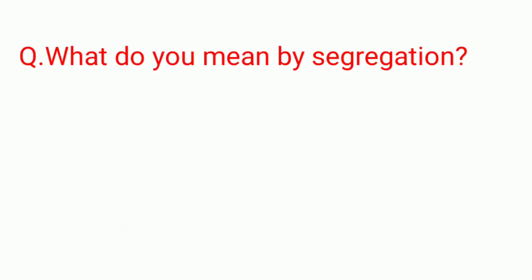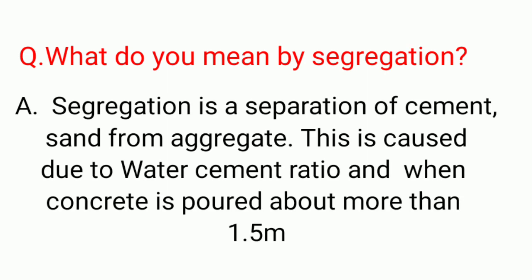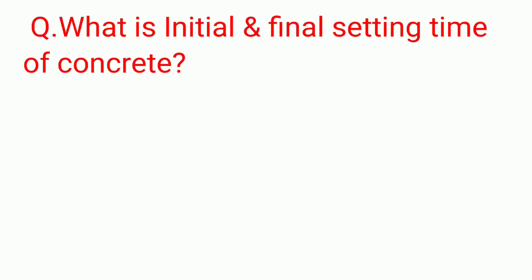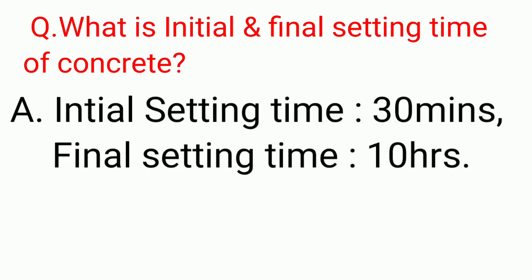What do you mean by segregation? Segregation is a separation of cement and sand from aggregate. This is caused due to the water-cement ratio and when concrete is poured from more than 1.5 meter height. What is the initial and final setting time of concrete? Initial setting time is 30 minutes and final setting time of concrete is 10 hours.